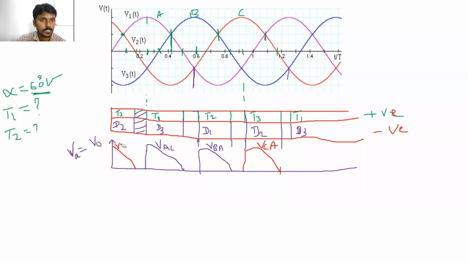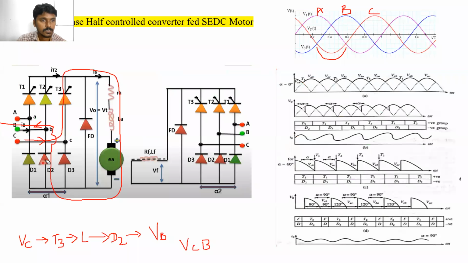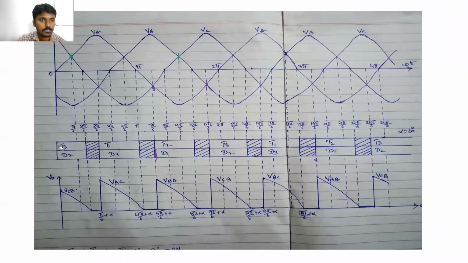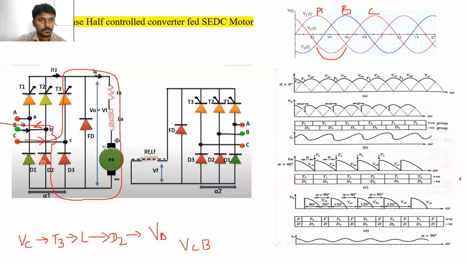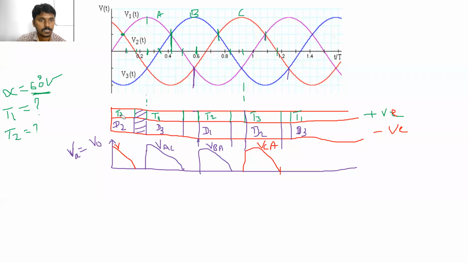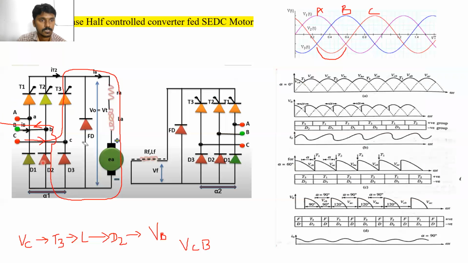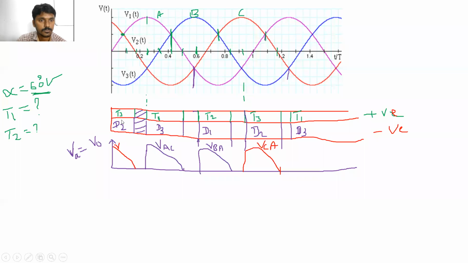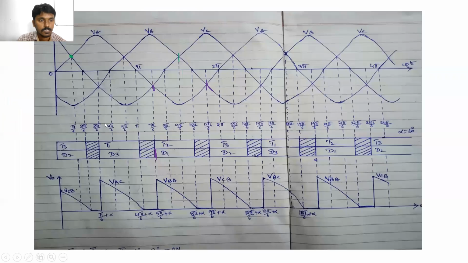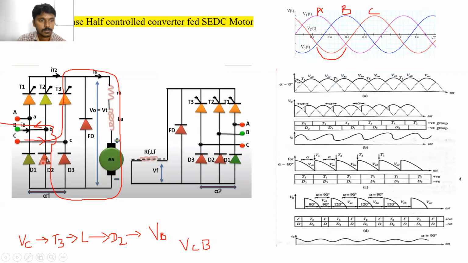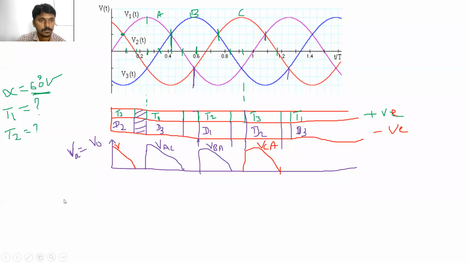VCA, na sir. Which phase is D2 connected to? D2 is phase B, na? T3 is phase C. Which phase is T3 connected to? Check it. C phase. And which phase is D2 connected to? B phase, so it is VCB, na? Yes sir. VCB, clear? So this is the output voltage.